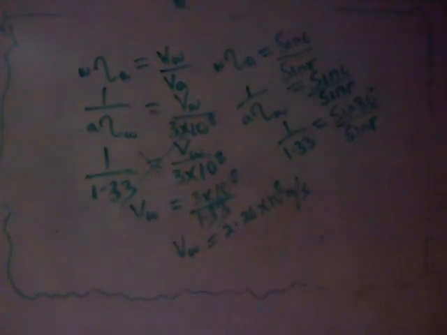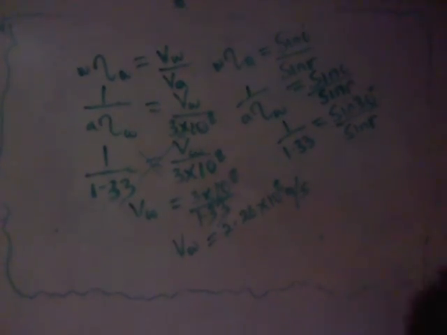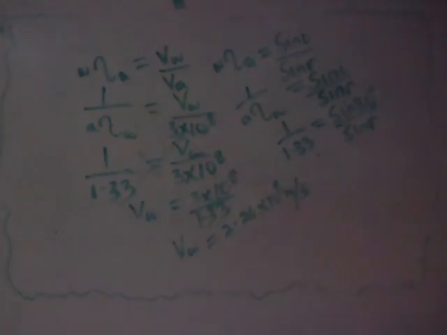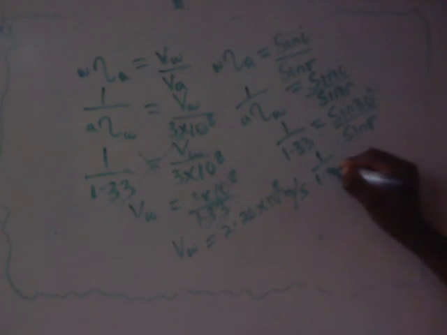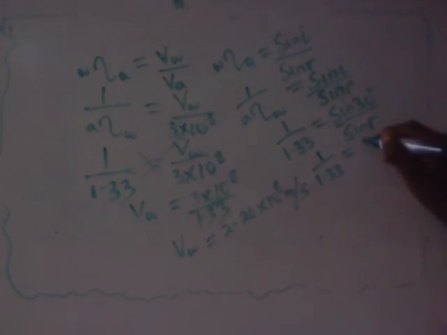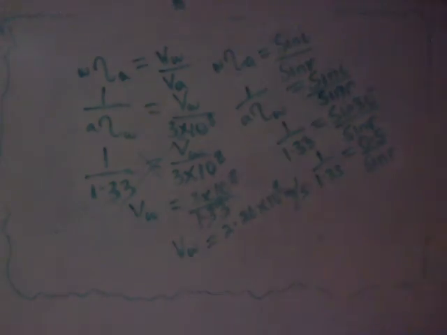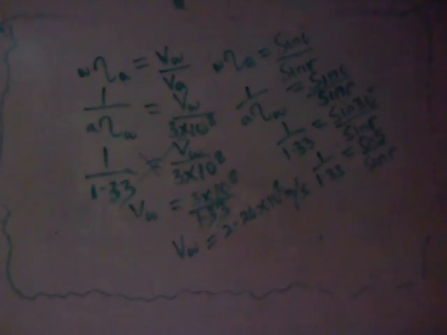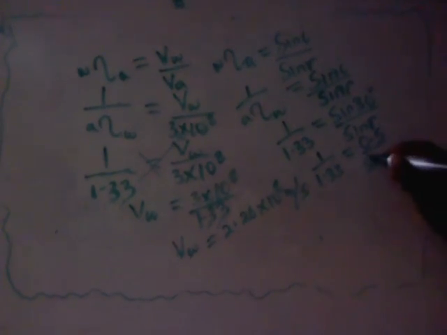So let's now make sine r the subject. Sine 30 is 0.5. So 1 over 1.33 equals 0.5 over sine r.